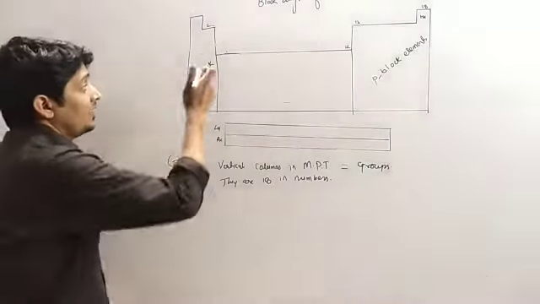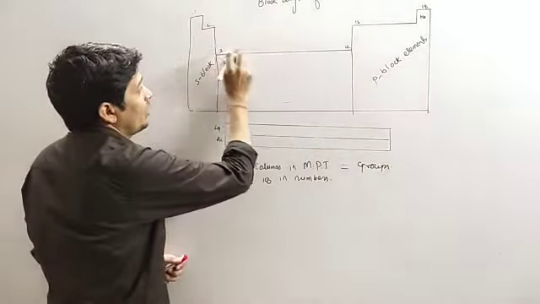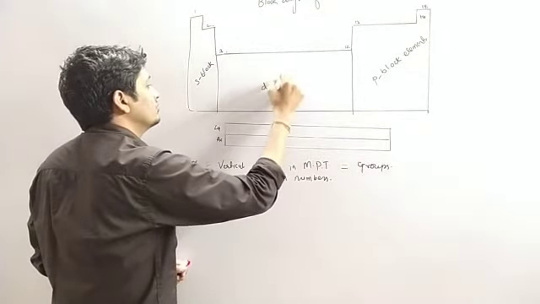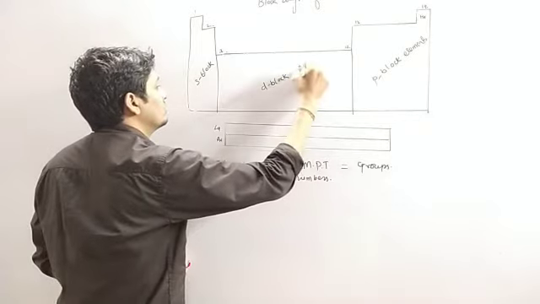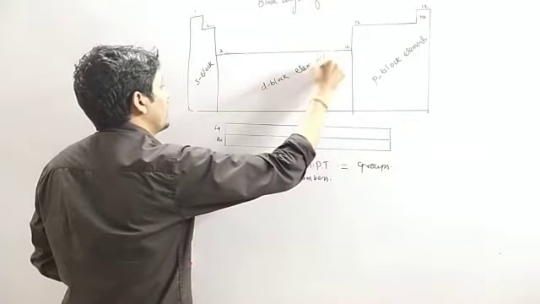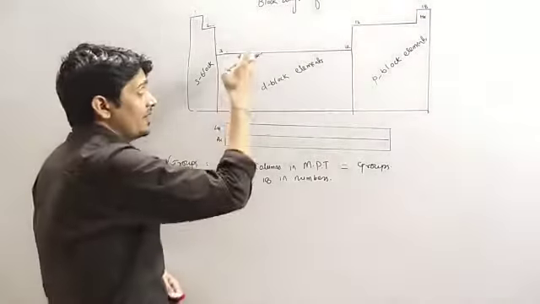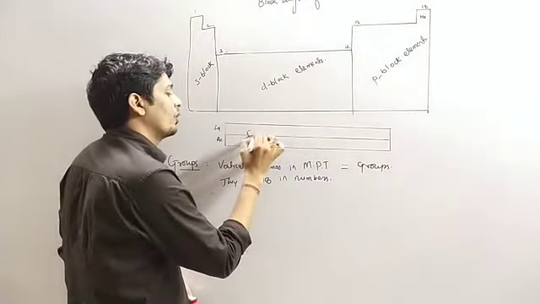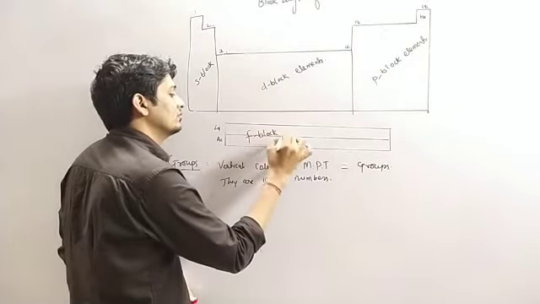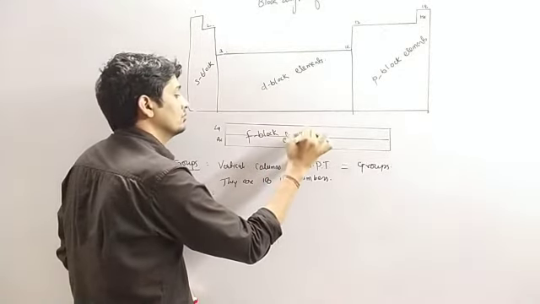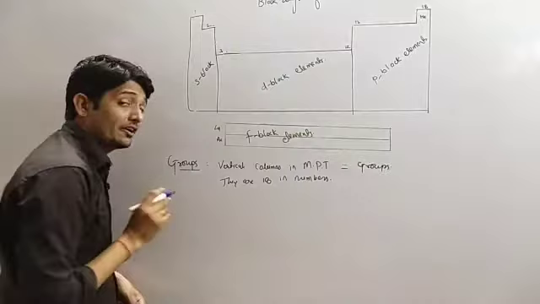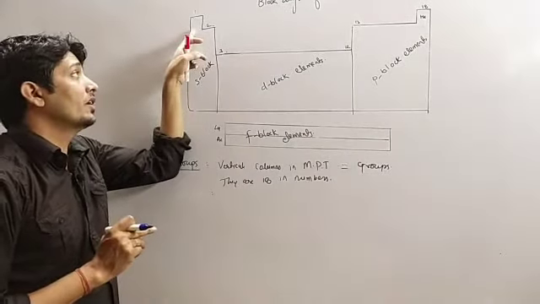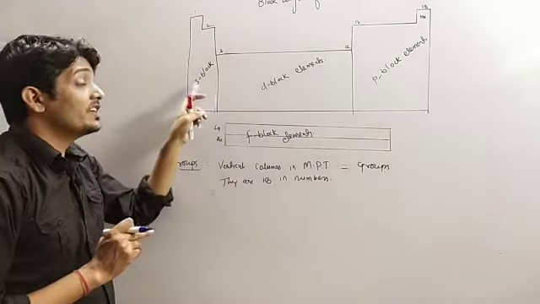Then elements of group 3 to 12 are called d block elements, and elements at the bottom of the modern periodic table are called f block elements. If we consider the elements of group 1 and 2, they are called s block elements.